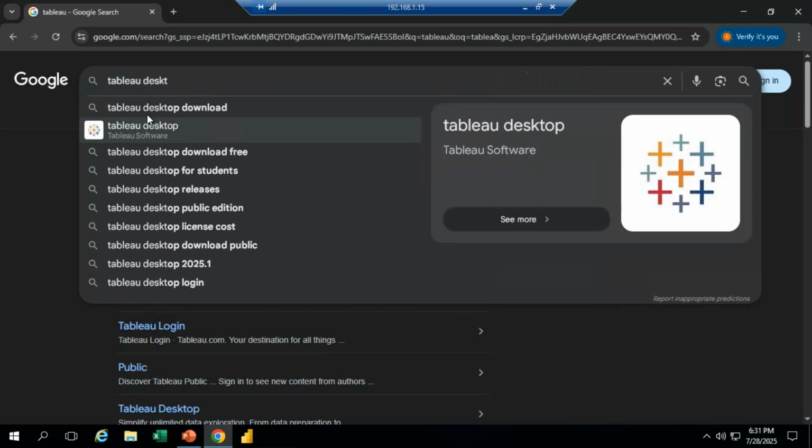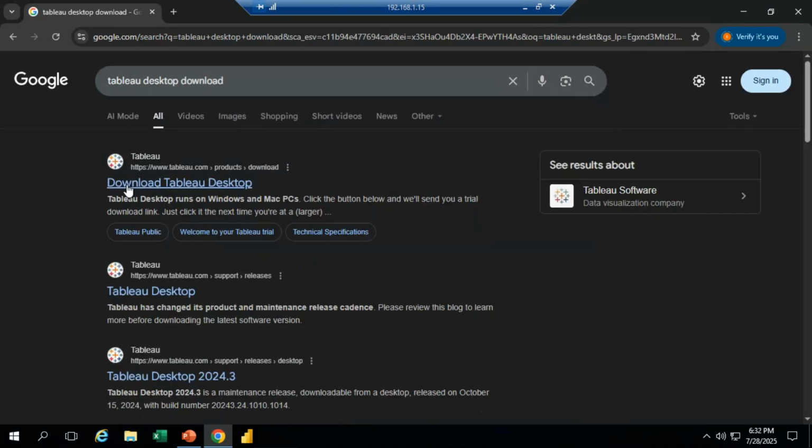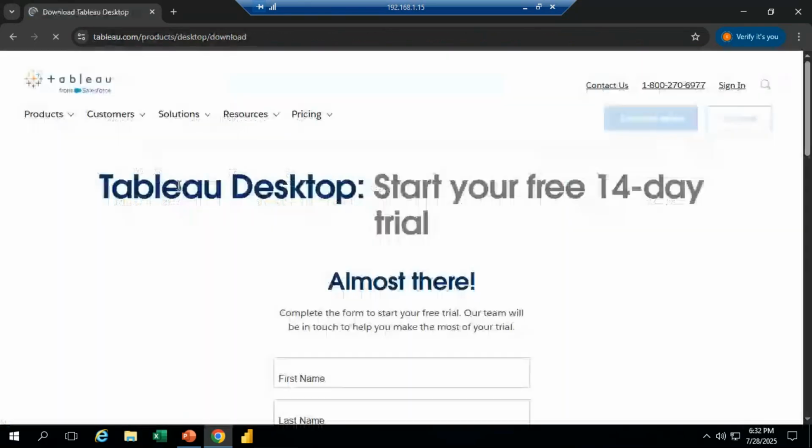See now, download. If I click on that, download Tableau Desktop, some information is going to be asked. Directly it's going to display: start your free 14 days trial version. Suppose I don't want the 14 days trial version. Then we have to purchase the license version only, which means we have to purchase Tableau Server.